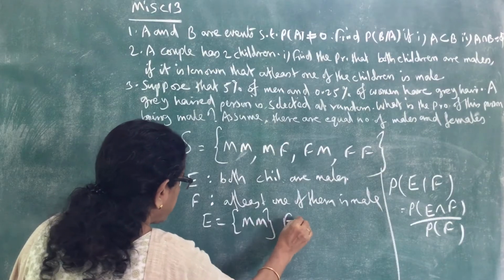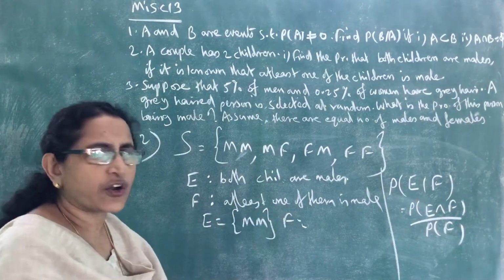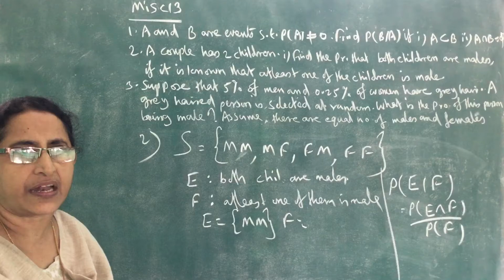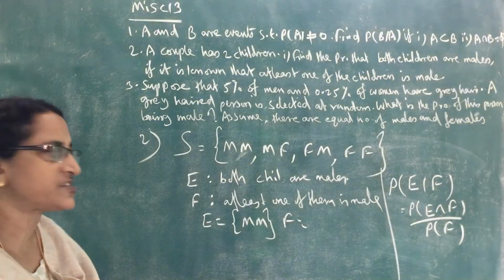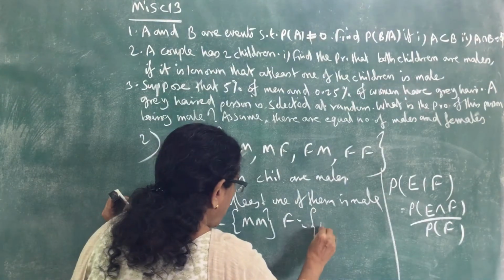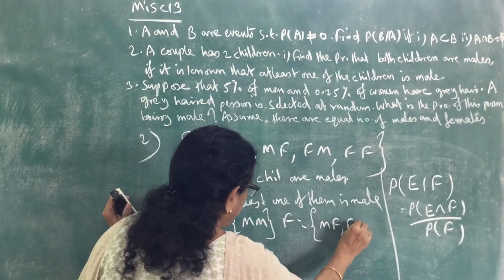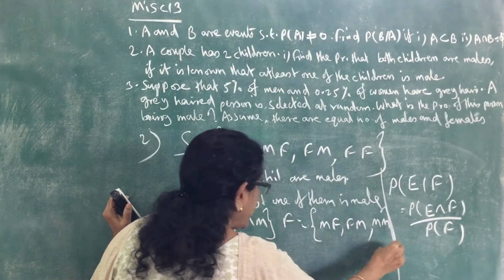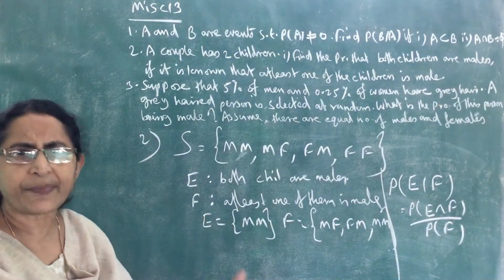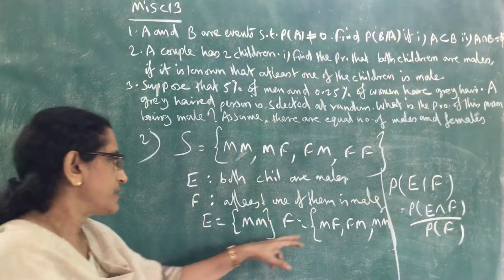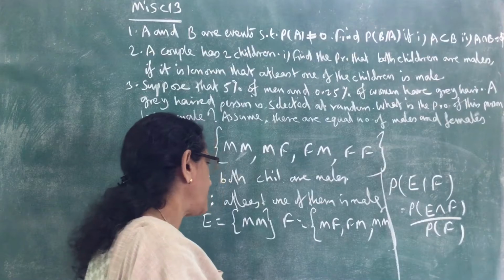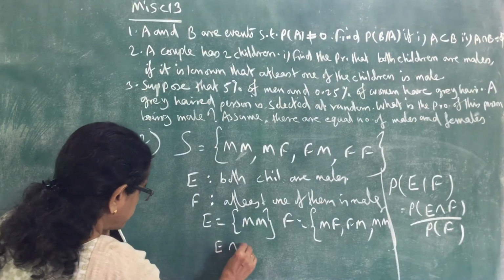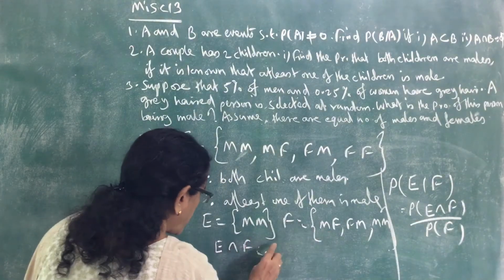And what is F? F is the event that at least one of them is male. So minimum 1 male. That means 1 male and 2 males we have to consider. So 1 male: MF, FM, then both males, MM. So these 3 cases, at least one of them is male. Now what is E intersection F? Common is only MM.